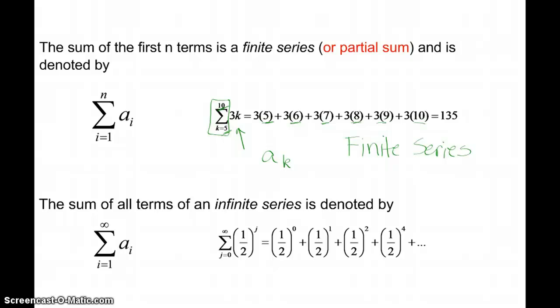An infinite series is going to be denoted by having the infinity symbol on top. Here's one, a sub j, where a sub j is 1/2 to the j. I take that sequence, I generate the terms, I start where they tell me to. Here they told me to start at 0, not at 1. I generate those terms, and this symbol tells me that I'm dealing with a sum.